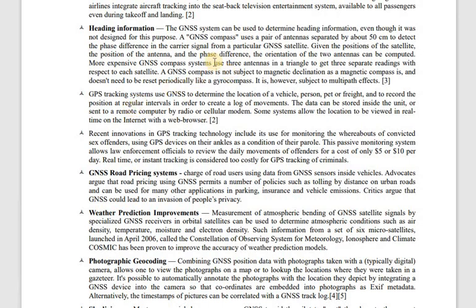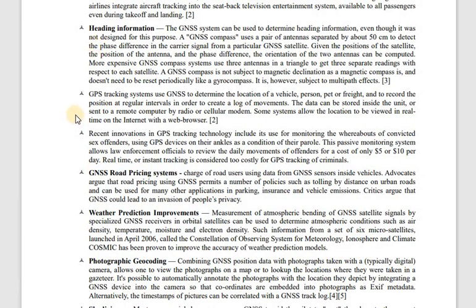So this, what we call a global navigation satellite system compass, uses a pair of antennas spread about 50 centimeters apart to detect the phase difference in the carrier signal from the particular global navigation satellite, and gives you proper positioning of the satellite and the antenna. The phase difference and the orientation of these two antennas are computed, and then by using the triangulation method you find out where you are heading. So this was also an application. Heading information was also found.